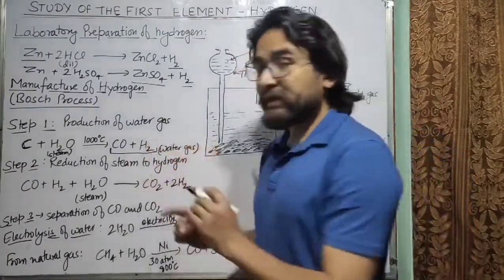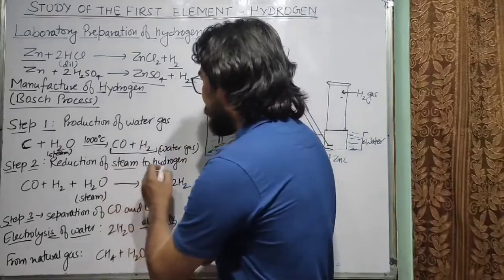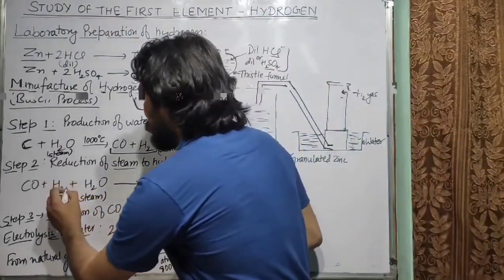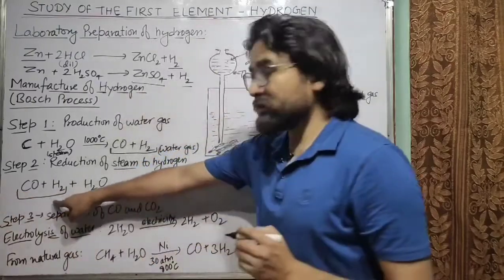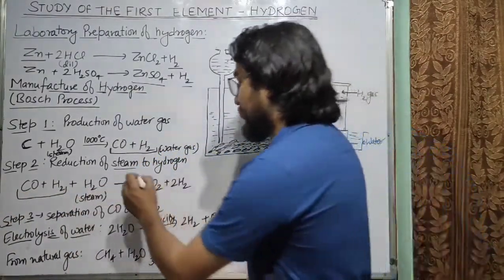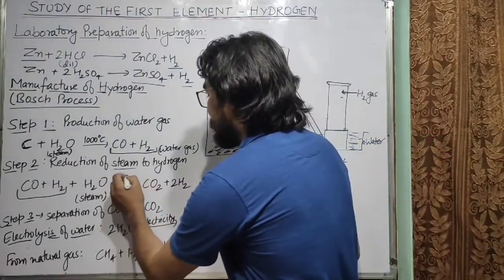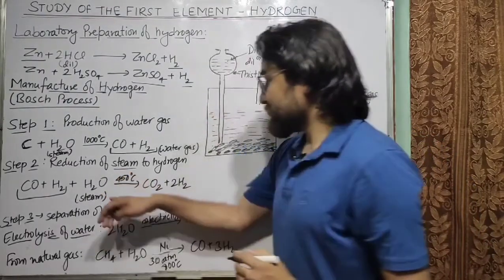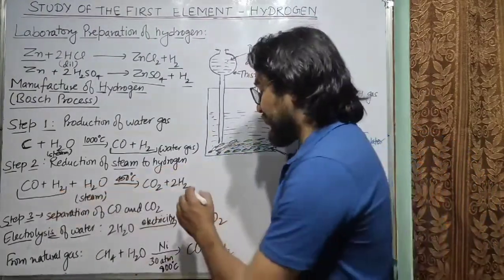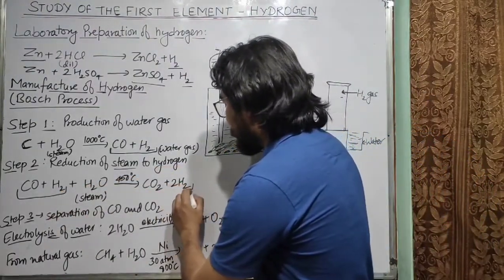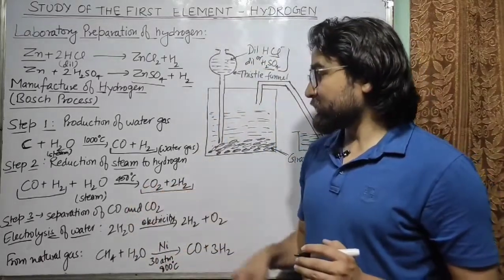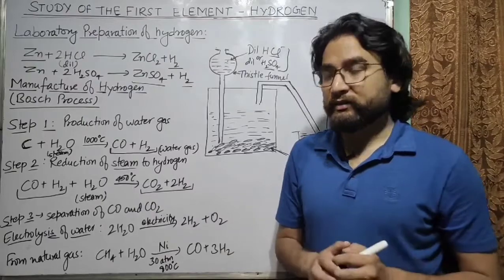Now, in the second step, the reduction of steam to hydrogen. On this water gas, we pass more steam at about 450 degrees Celsius. Steam will be passed through this water gas and now it will give carbon dioxide and hydrogen gas. So you can see here more hydrogen gas is produced in this step.